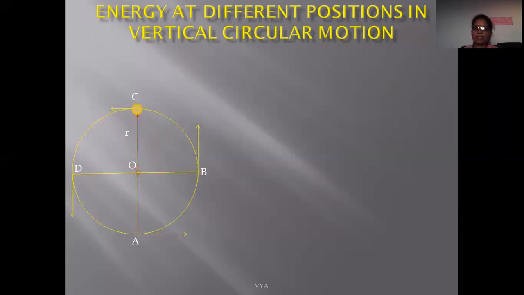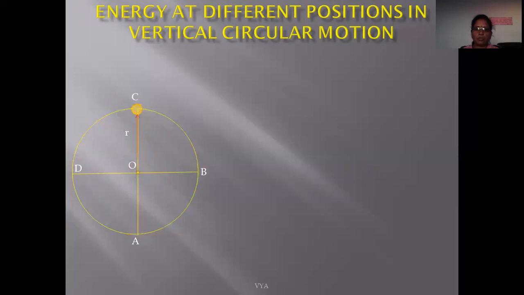As velocity is minimum at the top position, kinetic energy is minimum at the top position. But it lies at a certain height from the bottom position, so it possesses maximum potential energy. So at the top position, potential energy is maximum and kinetic energy is minimum.